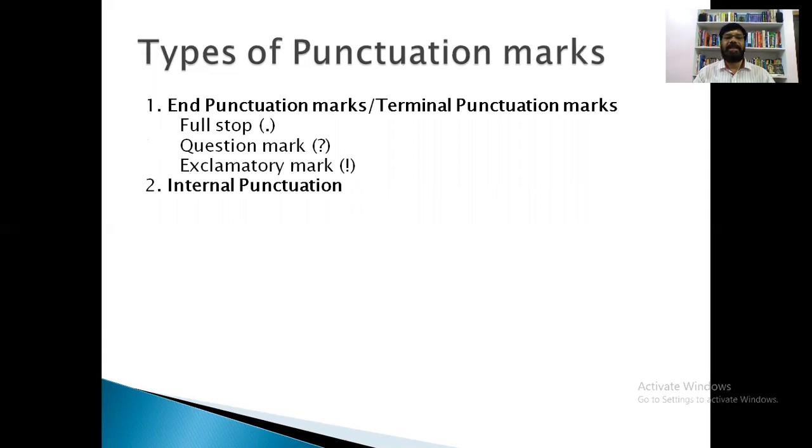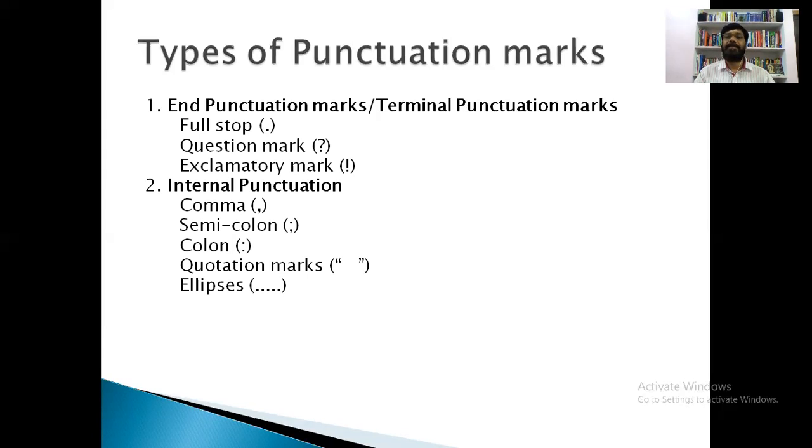And next, internal punctuation marks: comma, semicolon, colon, quotation marks, ellipses. These are called internal punctuation marks.